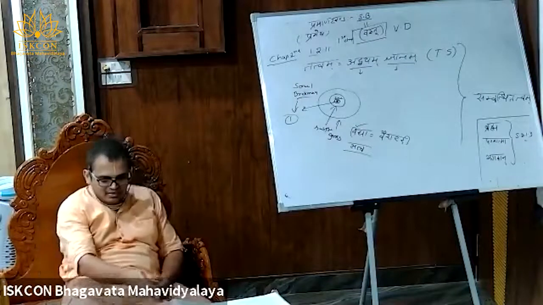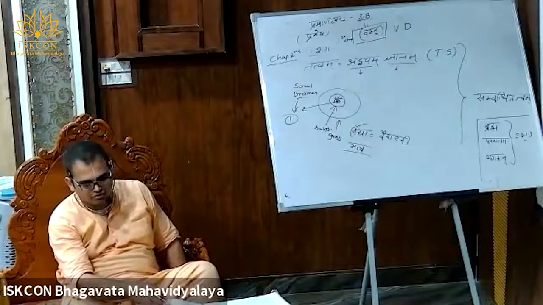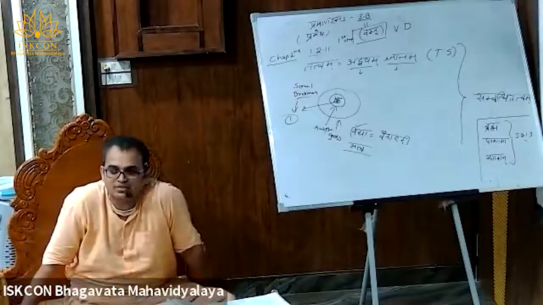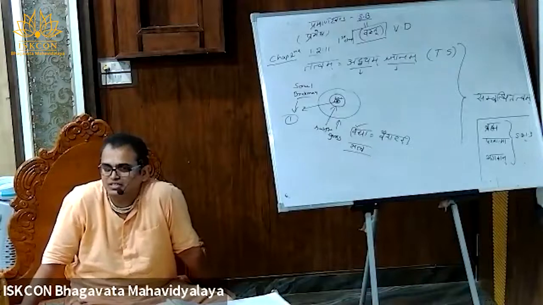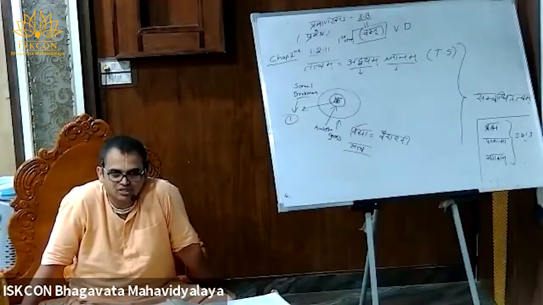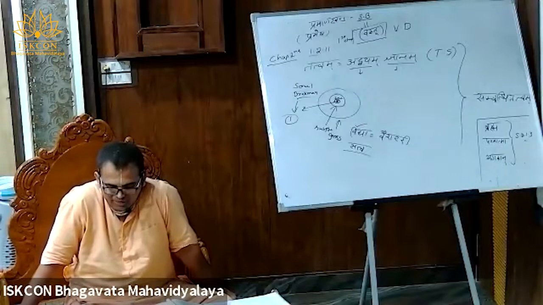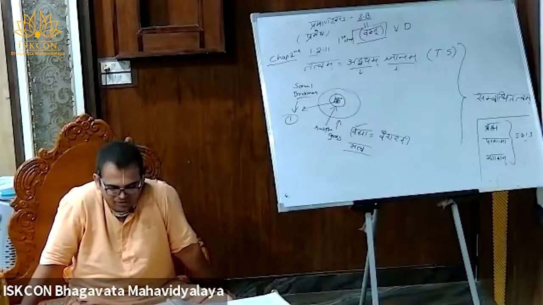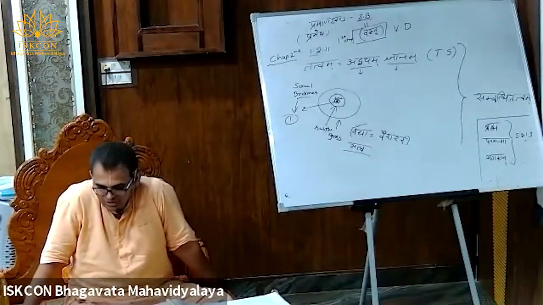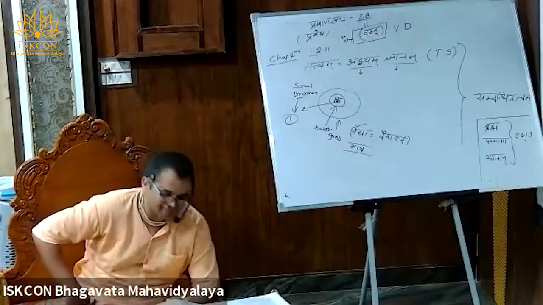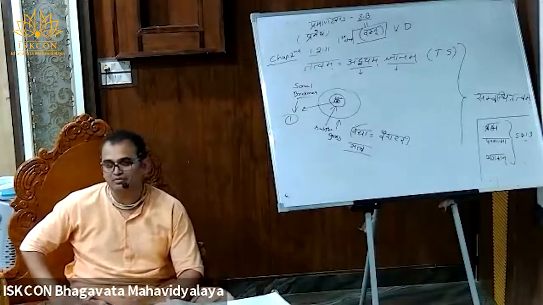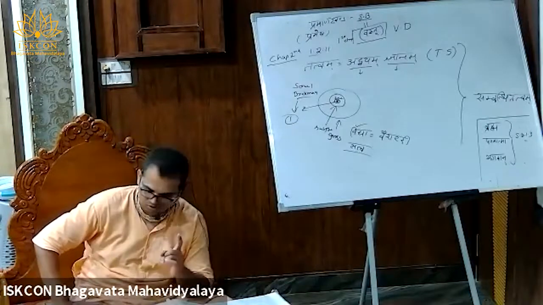Karanarnavasayi Vishnu, Garbhodakasayi Vishnu, and Kshirodakasayi Vishnu are manifesting in many forms. Bhagavan is also manifesting in many forms, but Brahman has only one.